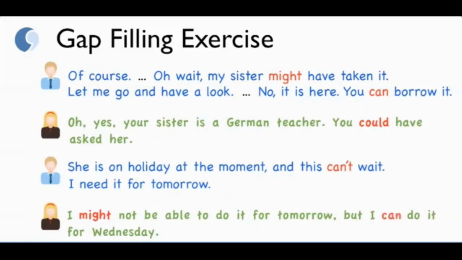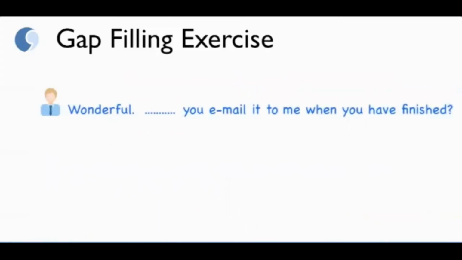But I can do it for Wednesday. Wonderful. You email it to me when you have finished. Could you email it to me when you have finished? Sure.